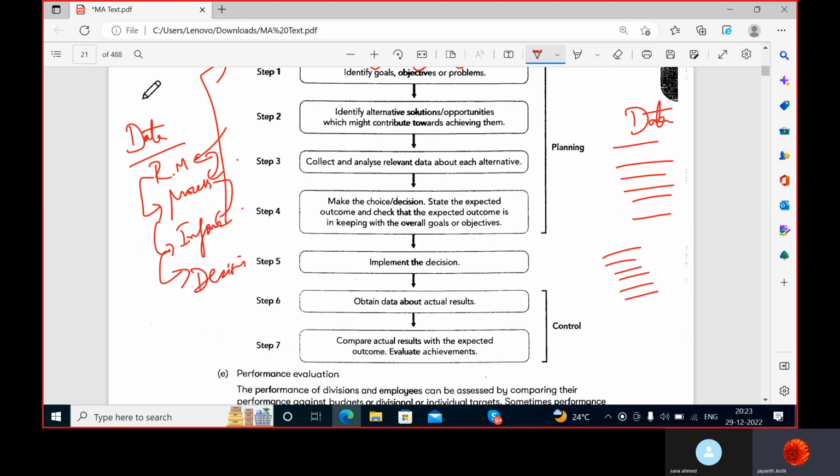Point number two, then you have to identify alternative solutions, opportunities which might contribute towards achieving them. That means, see, if I have set a goal that I want to crack my examination. That is my goal of 3 months. Correct? Yes, sir.